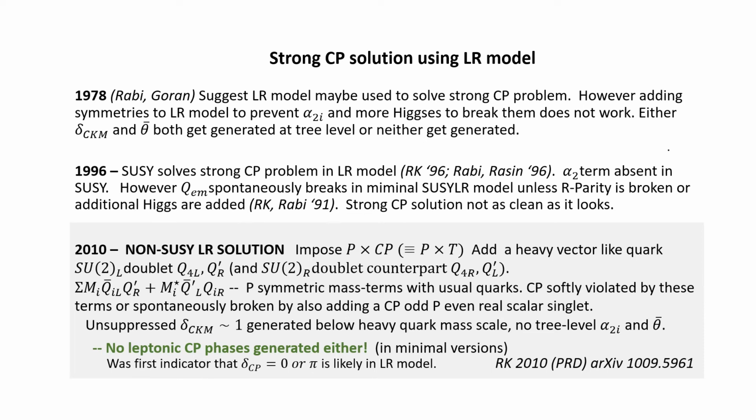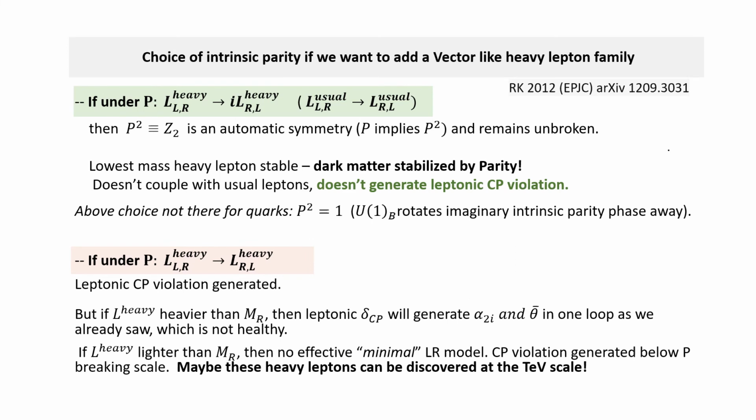So I just have a couple more slides. In the leptonic sector, you can say, well, what about adding more heavy leptons? You could do that, but then there are 2 ways of doing that. One, you could add them with an intrinsic parity i, or without an intrinsic parity phase. So you have to always figure out an intrinsic parity. It so happens, because of U(1)B symmetry, that choice is not there in the quark sector. So it's automatically of this type.